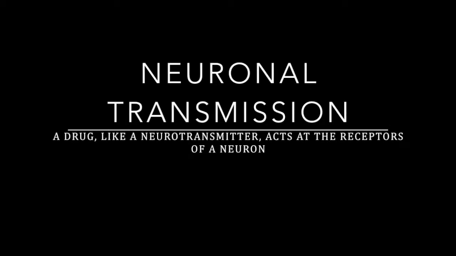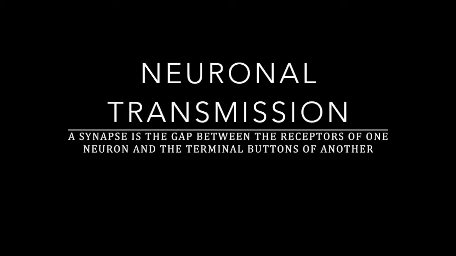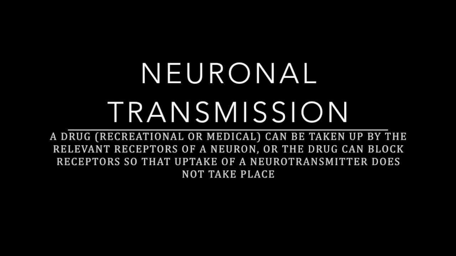A drug, like a neurotransmitter, acts at the receptors of the neuron. This occurs at the synapse. A synapse is the gap between the receptors of one neuron and the terminal buttons of another. A drug, recreational or medical, can be taken up by the relevant receptors of a neuron, or the drug can block receptors so that uptake of a neurotransmitter does not take place.